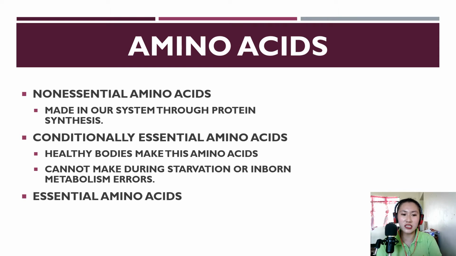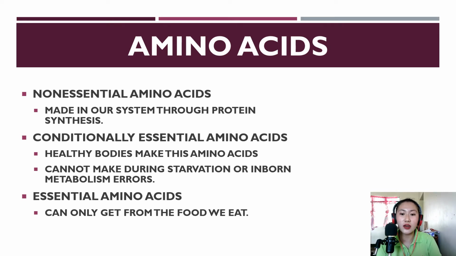Next, we have essential amino acid. When we say essential amino acid, these are the amino acids that we can only get from the food that we eat. So, that is why it is essential, kasi kailangan natin siyang i-intake.